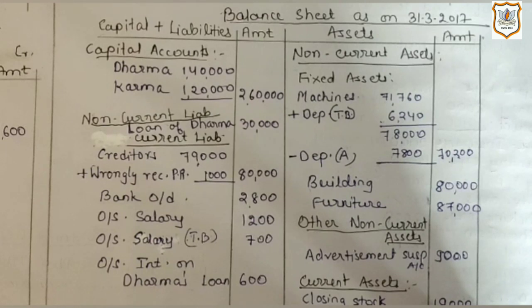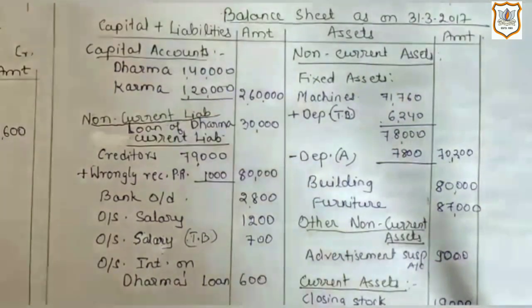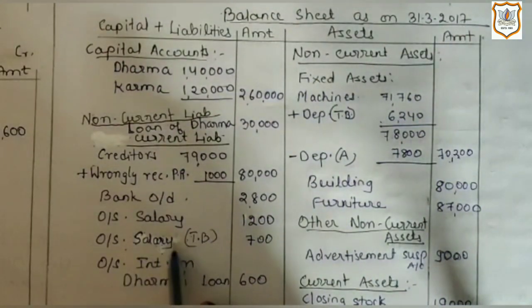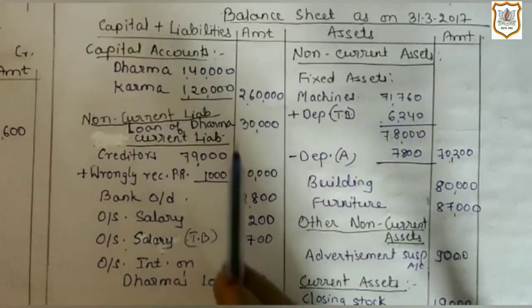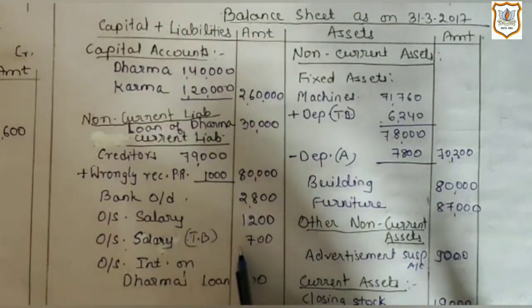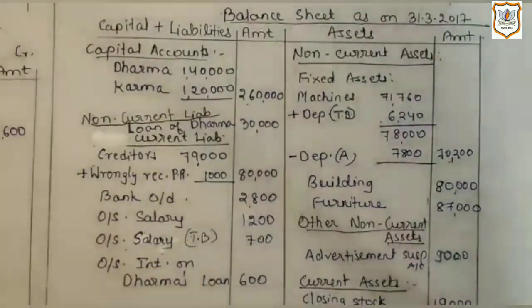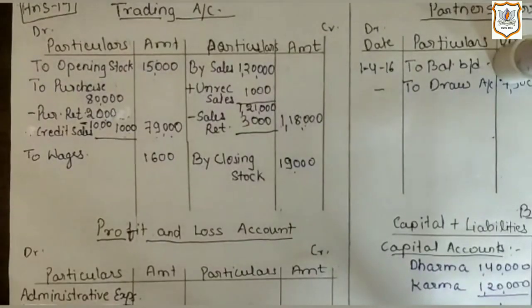And you know, credit balance of trial balance indicates that either the particular item is income or it is a liability. And here outstanding salary cannot be called income. It is a liability, which means it is yet to be paid. So here outstanding salary as per trial balance will be written on liability side of balance sheet, which is rupees 700.